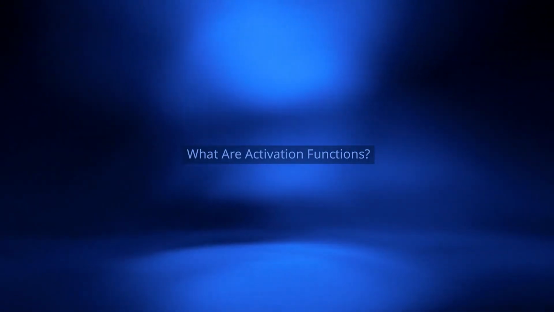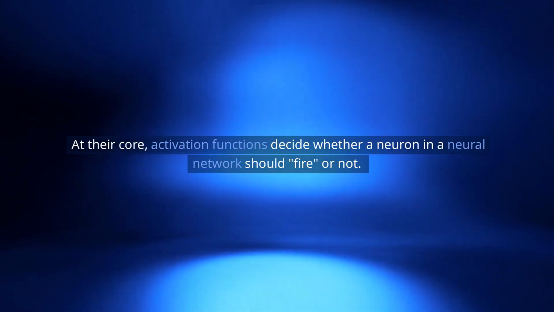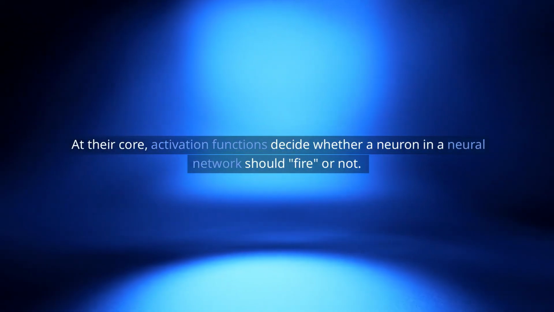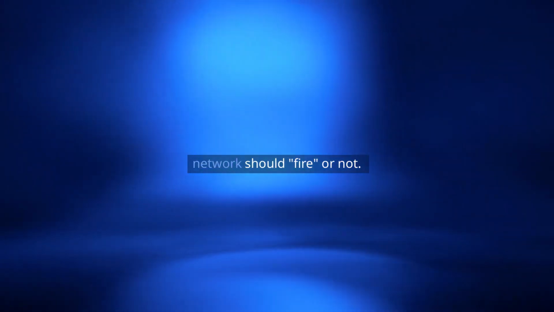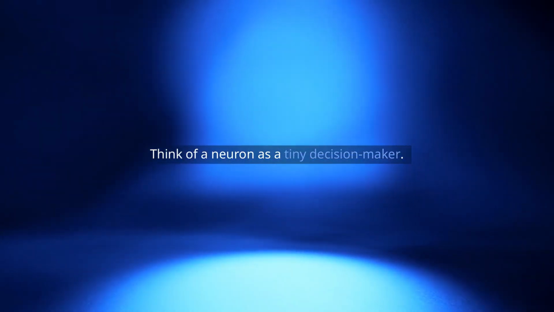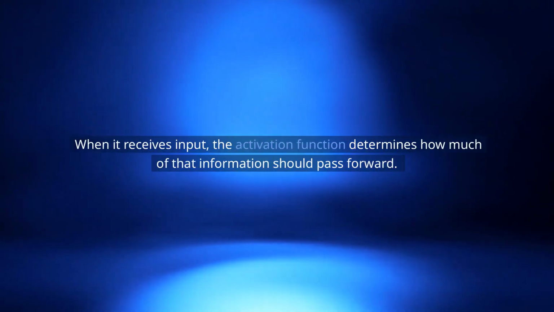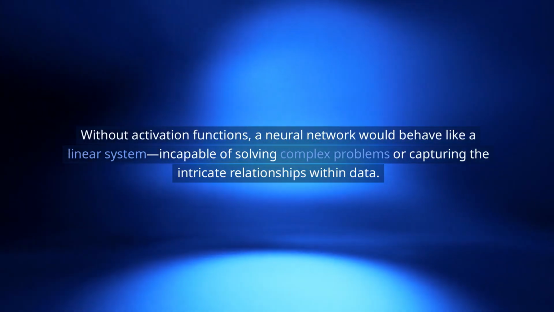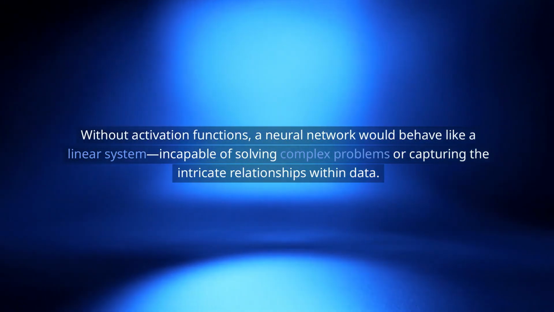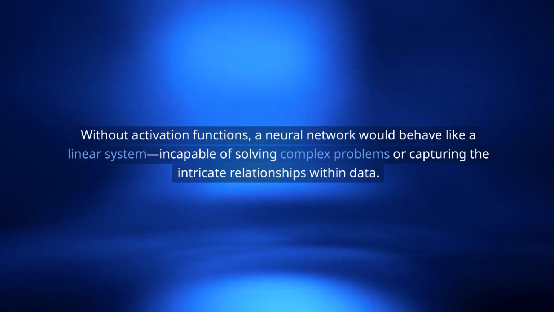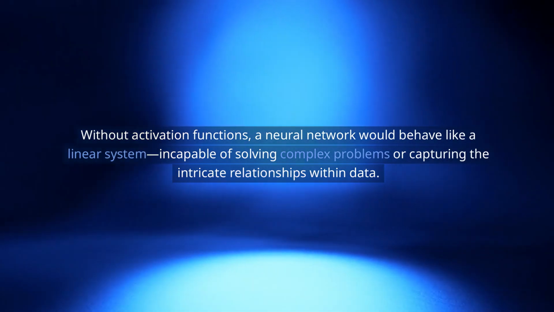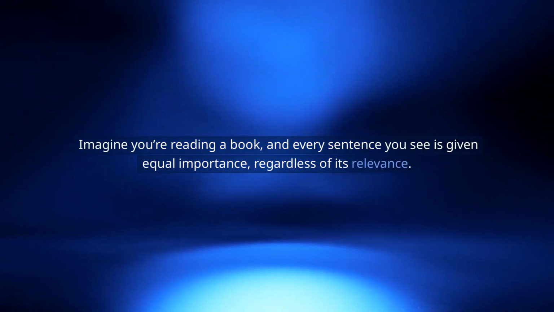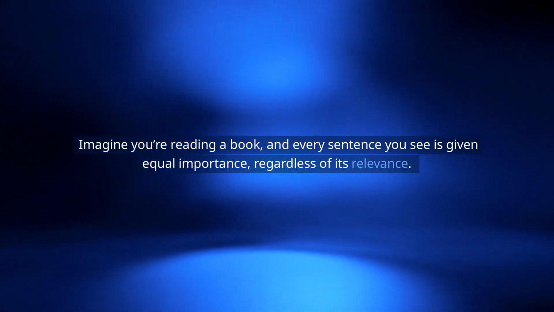What are activation functions? At their core, activation functions decide whether a neuron in a neural network should fire or not. Think of a neuron as a tiny decision maker. When it receives input, the activation function determines how much of that information should pass forward. Without activation functions, a neural network would behave like a linear system, incapable of solving complex problems or capturing the intricate relationships within data.